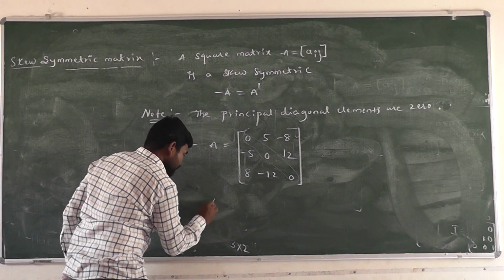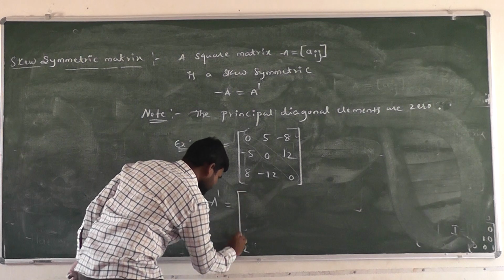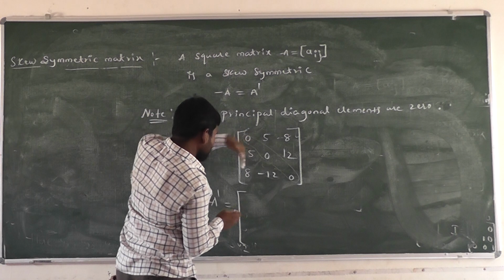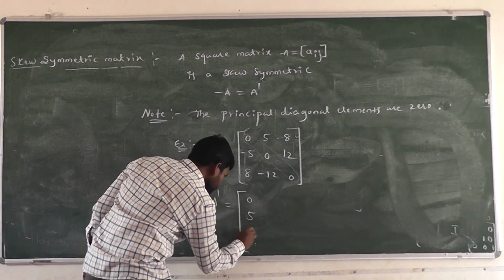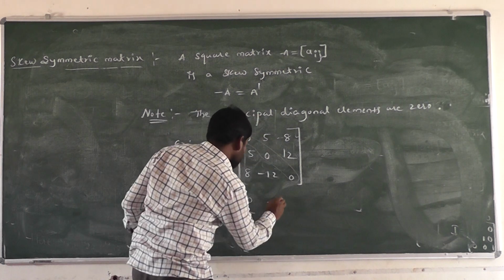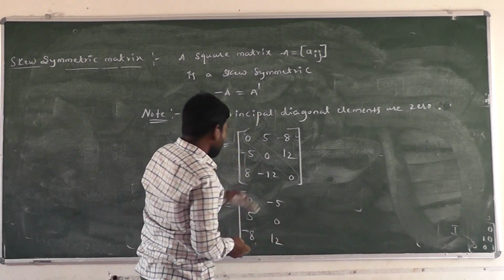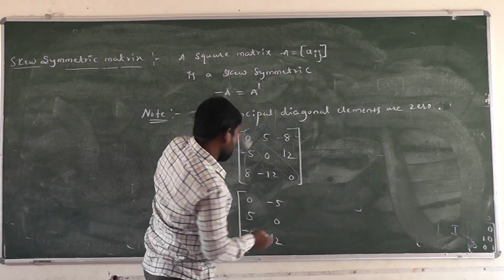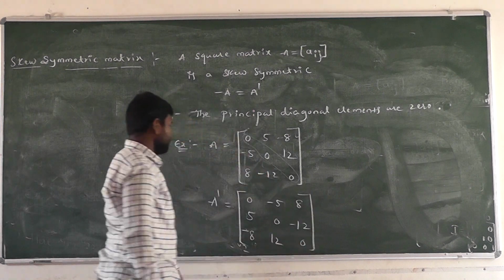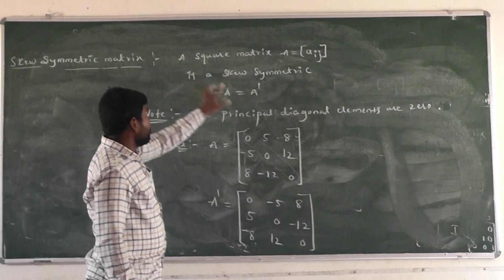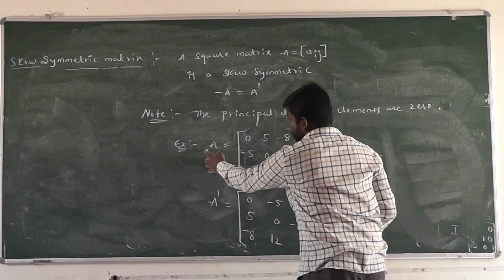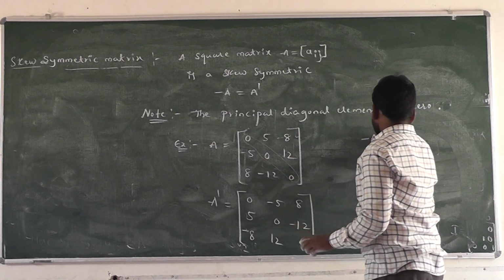Now, we have to find out A transpose. We have to interchange the rows into columns. We have to interchange the first row. We have to write this first one as column 0, 5, minus 8. And the second row we have to write as second column minus 5, 0, 12. And the third row we have to interchange into third column 8, minus 12, 0. Right? Next. Here, what is the condition for skew symmetric? Minus A equal to A transpose. Right? We have to multiply the A matrix by the minus sign. Minus A equal to. Right?